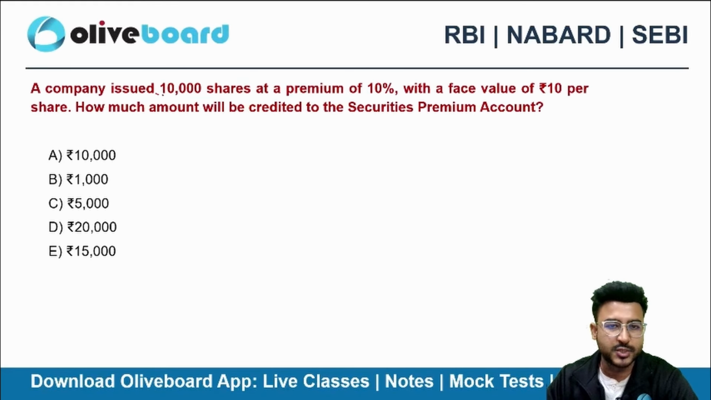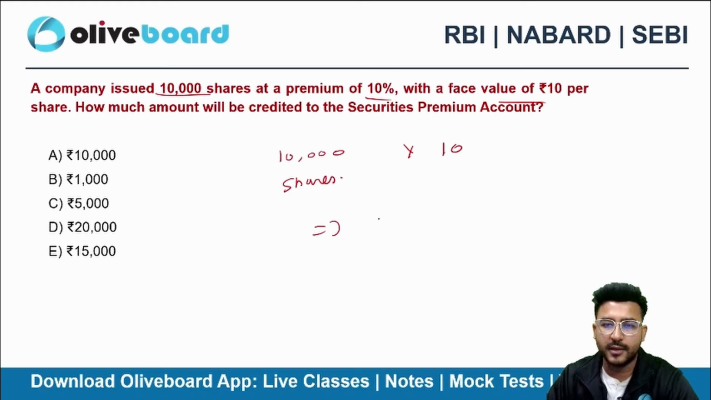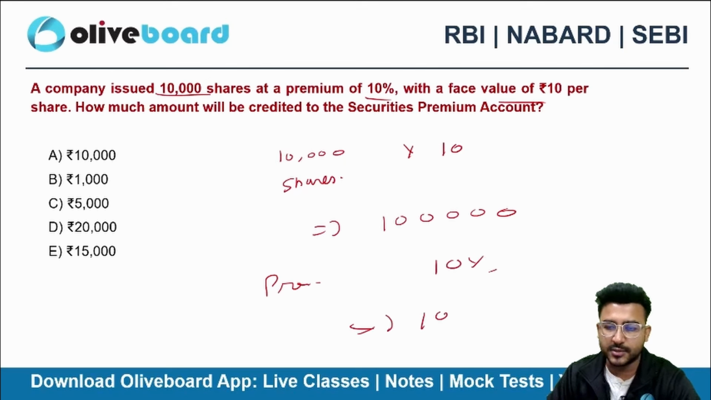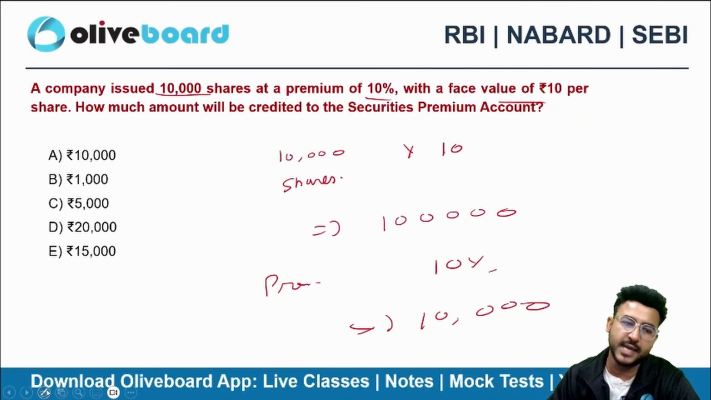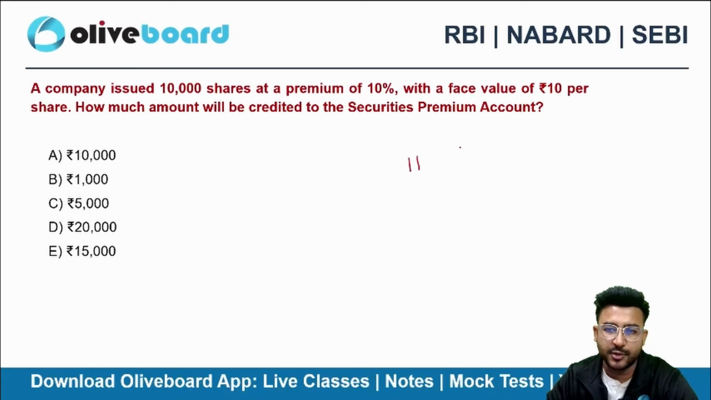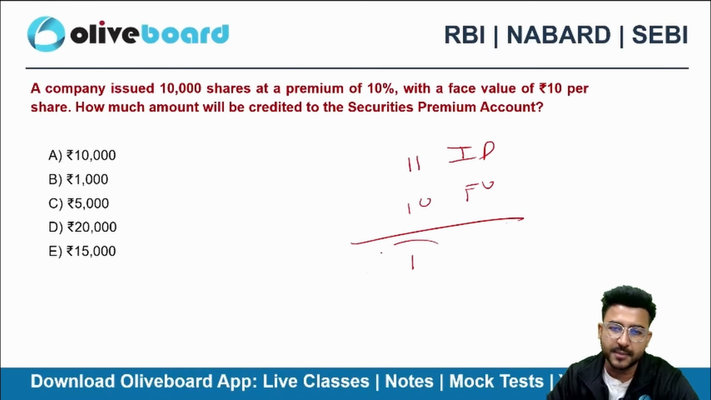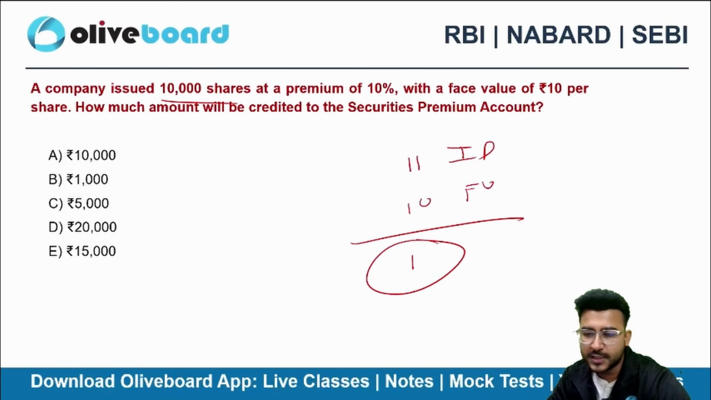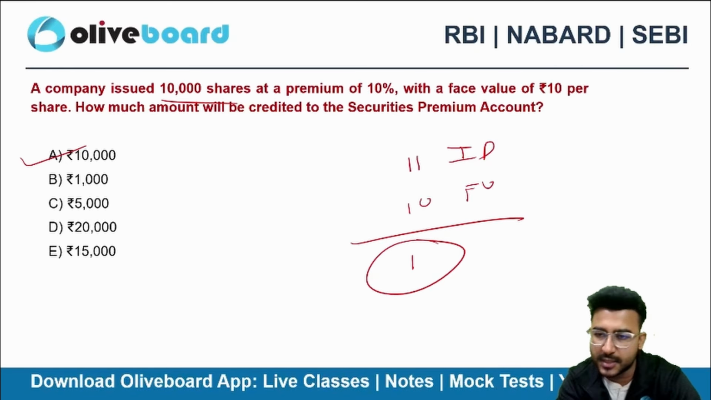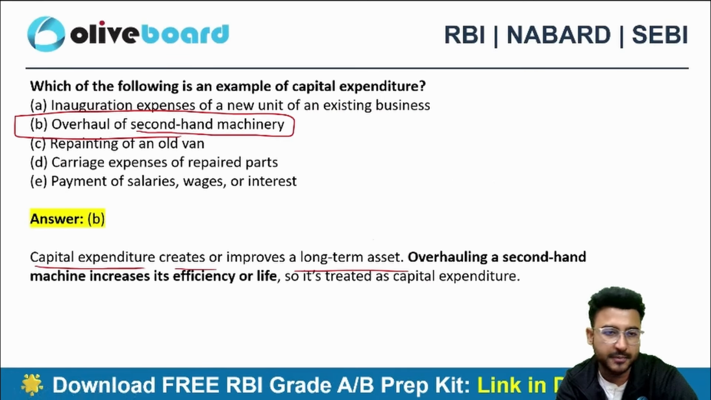So a company has issued 10,000 shares at a premium of 10%. The face value is 10. So the total face value will be 1 lakh rupees. How much premium are we charging? 10%, that means 10,000 rupees, right? So my issue price is 11 rupees. My face value is 10 rupees. 1 rupee is the premium per share. Number of shares are 10,000. So option A becomes the correct one.